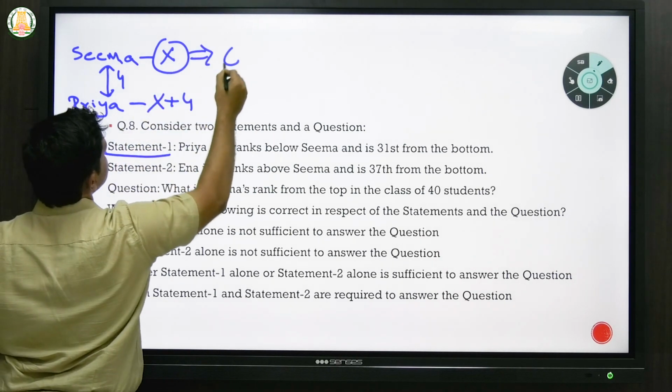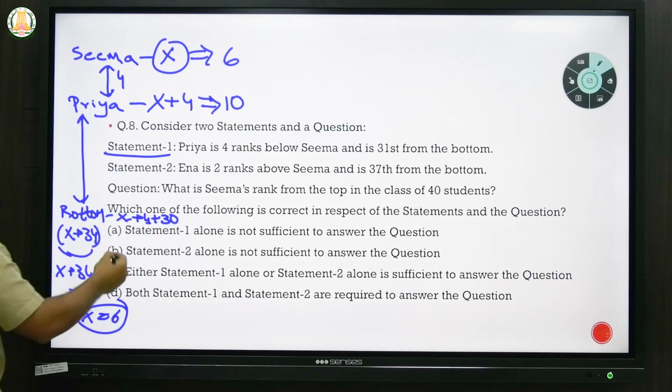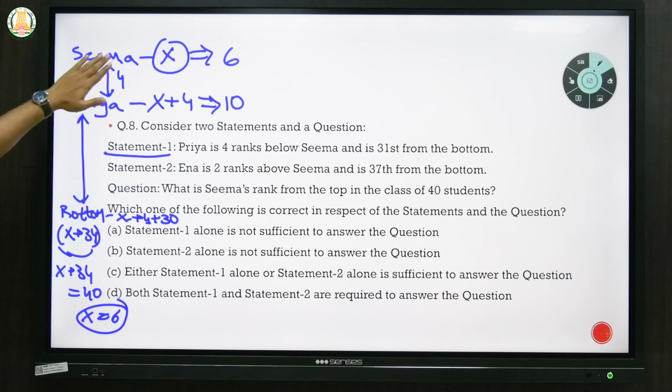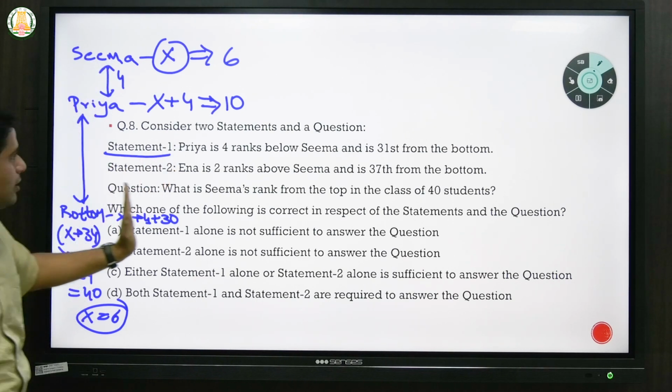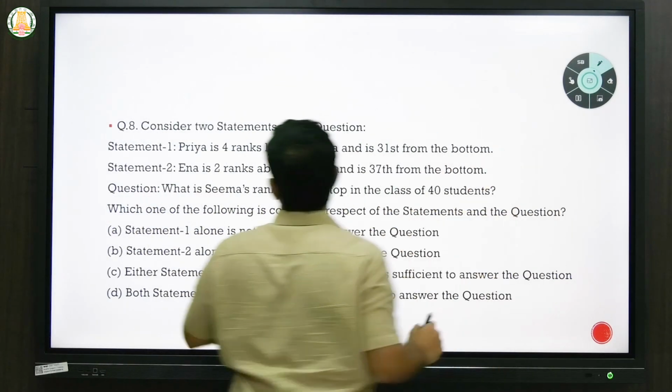So Seema's rank will be 6, Priya's rank will be 10, and since 40 students are there, there will be 30 students between Priya and the bottommost, and Priya will be 31st from the bottom. So these are the relative rankings. So with statement 1 alone, you could solve the question that they have given. Now let's see statement 2. What does statement 2 say?